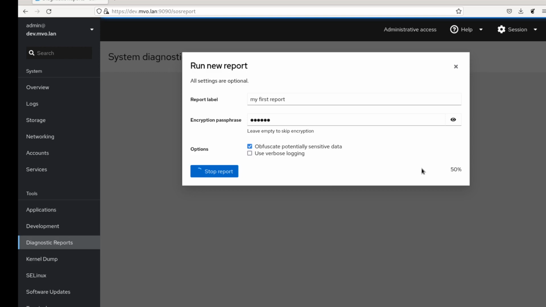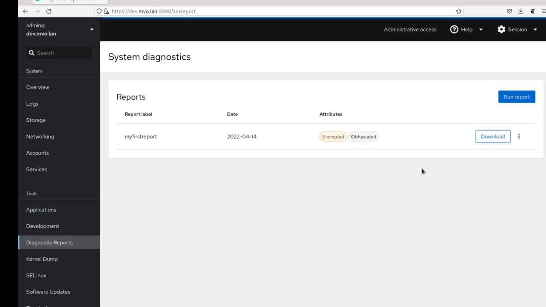Yeah. I think there's the obfuscation step actually in the end, has to go over all the data, and one of the plugins is the logs, and maybe that's just a whole lot of data that needs to be obfuscated, but I don't think there's any useful progress report about that step, so just have to wait. Okay, there it is.